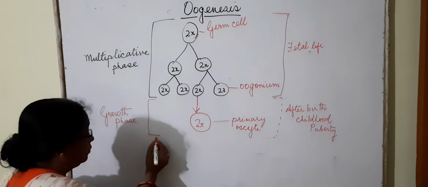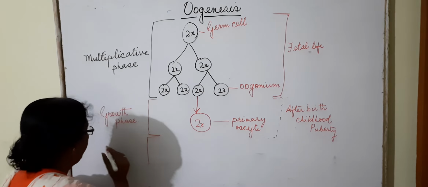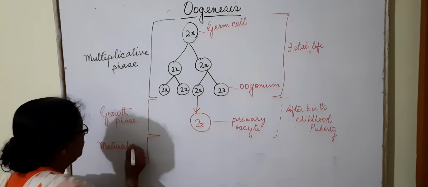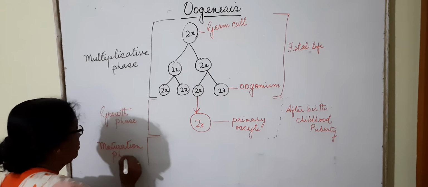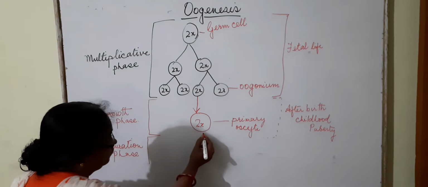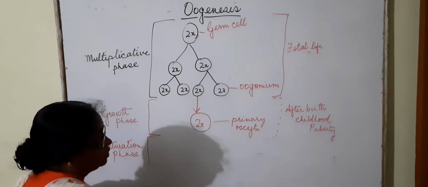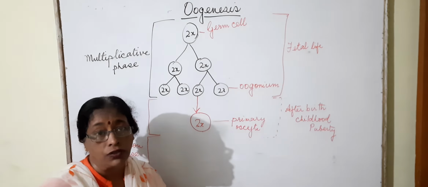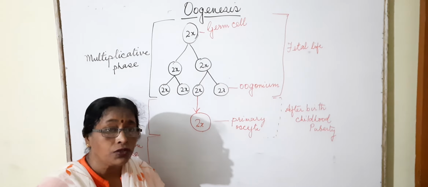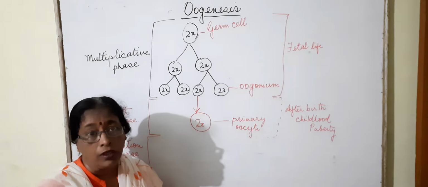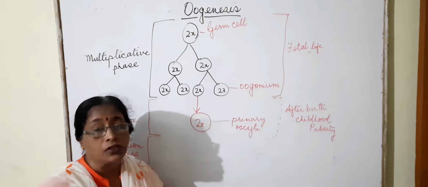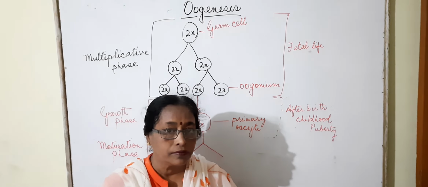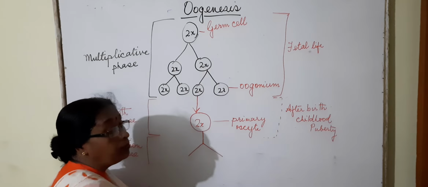Now after this, the maturation phase starts. The primary oocyte will now undergo meiosis, the first meiotic division. It starts the division and reaches the prophase. But after prophase, the whole process is stopped because of some inhibiting factors.